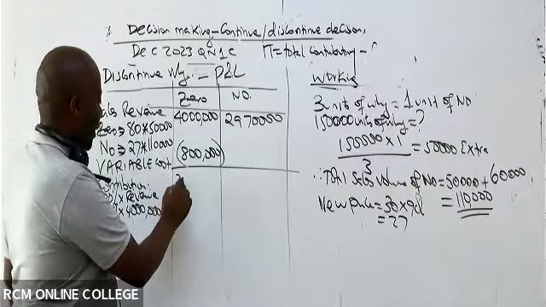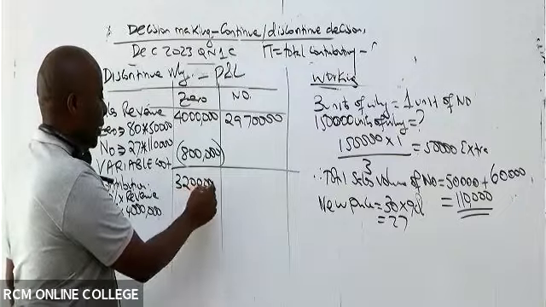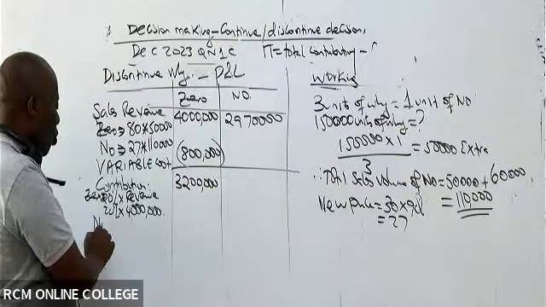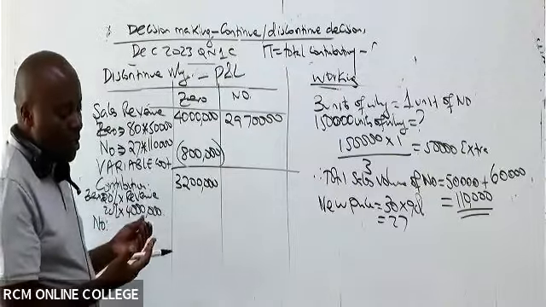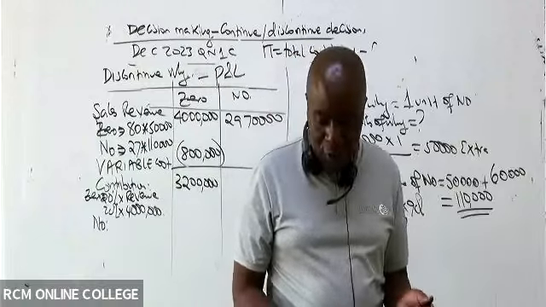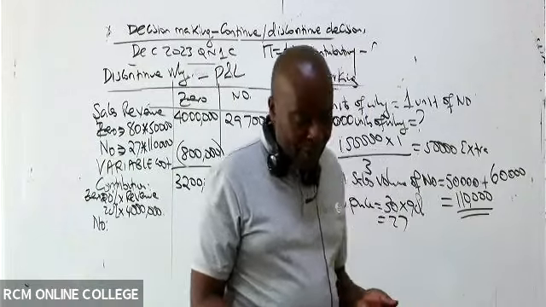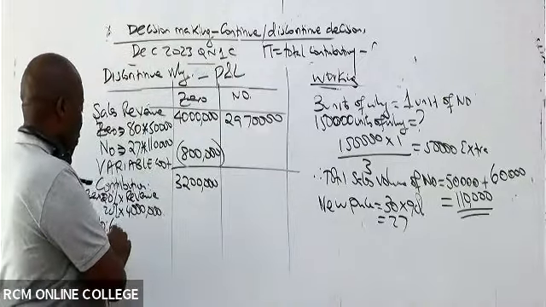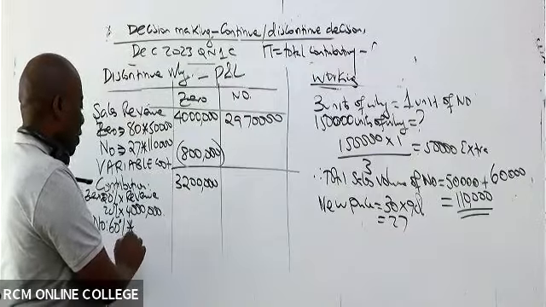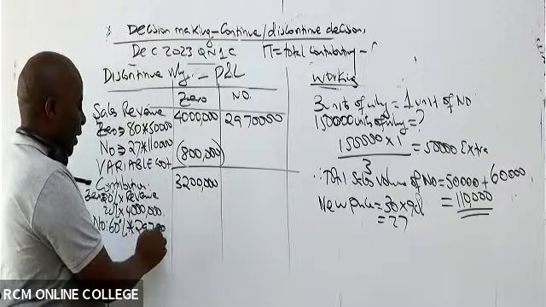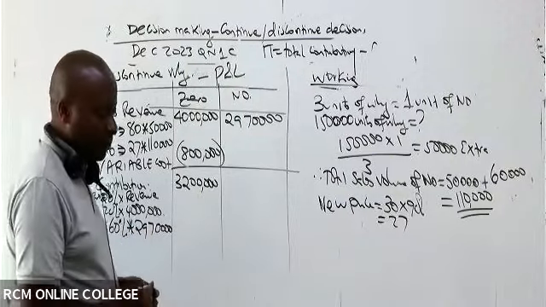Go ahead and give me the contribution of No-Fly. Please read the contribution margin ratio of No-Fly. The contribution margin ratio of No-Fly is what percentage? 60%. So 60% of how much here, somebody? 2,970.